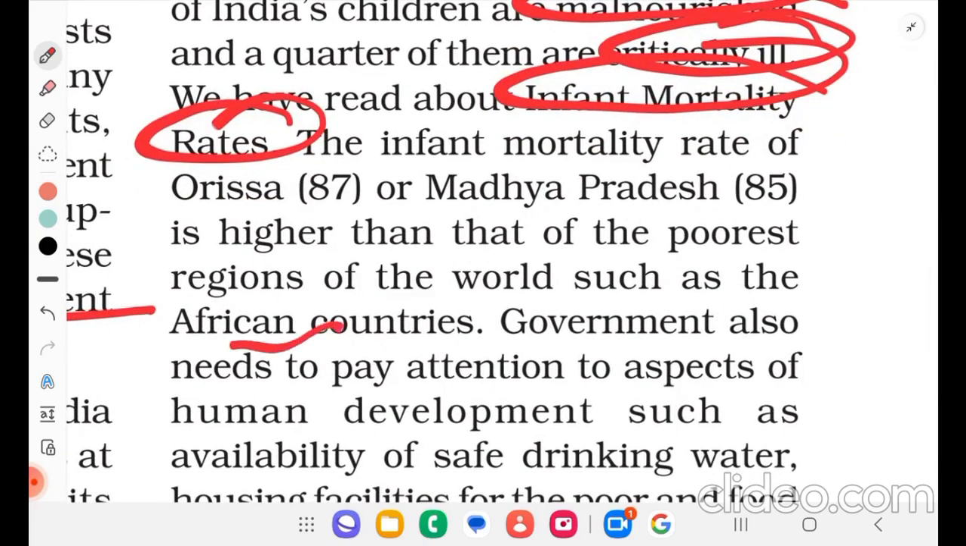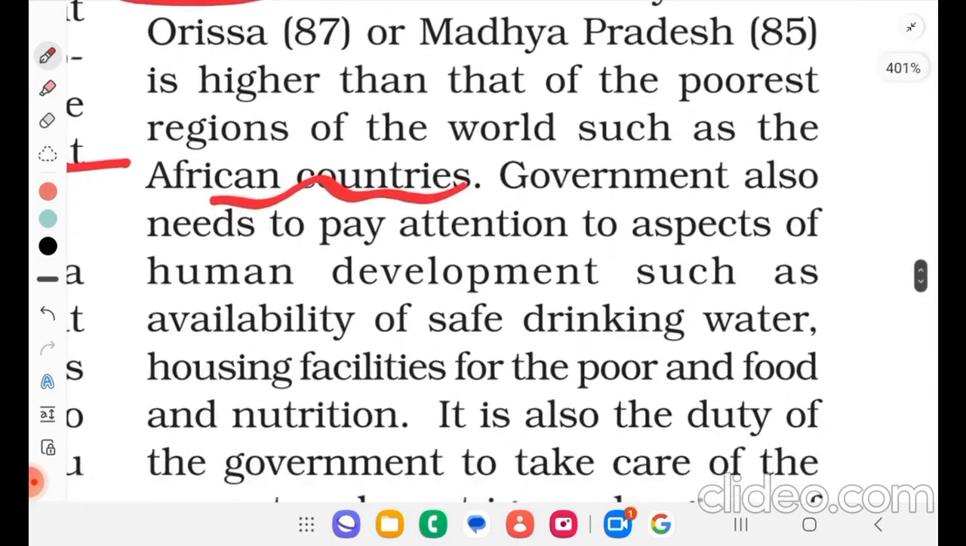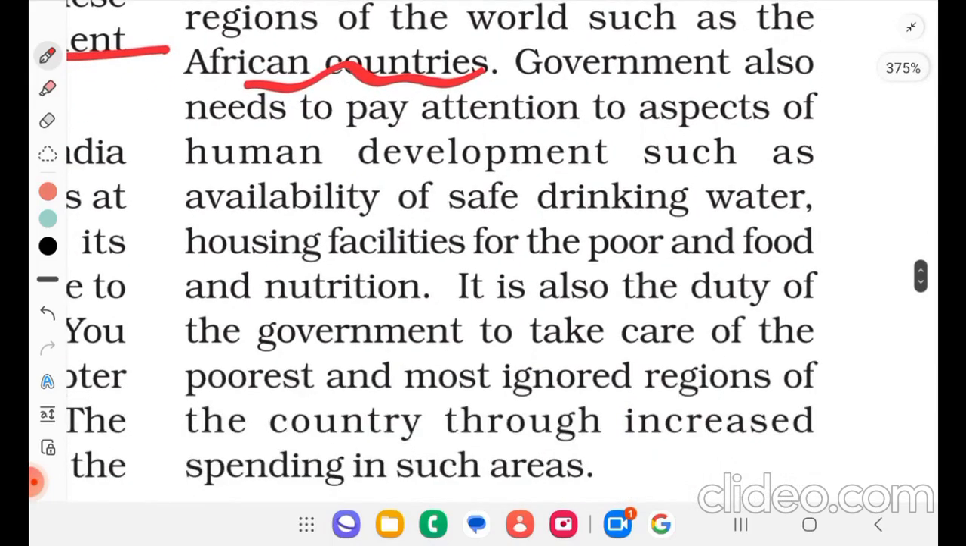Government also needs to pay attention to aspects of human development such as availability of safe drinking water, housing facility for the poor, and food and nutrition. It is also the duty of government to take care of the poorest and most ignored regions of the country through increased spending in such areas.